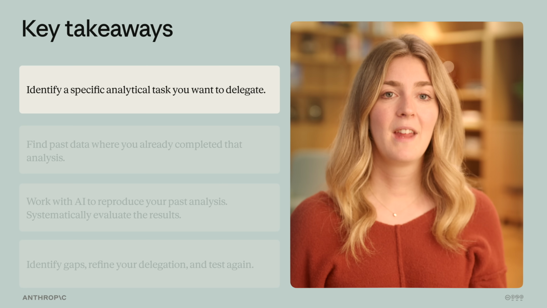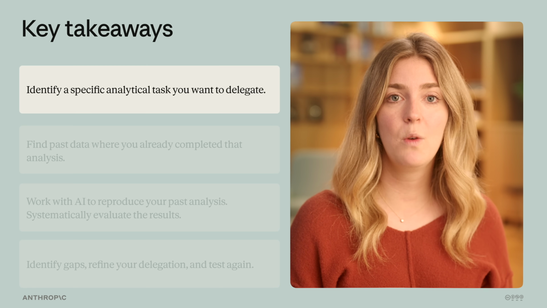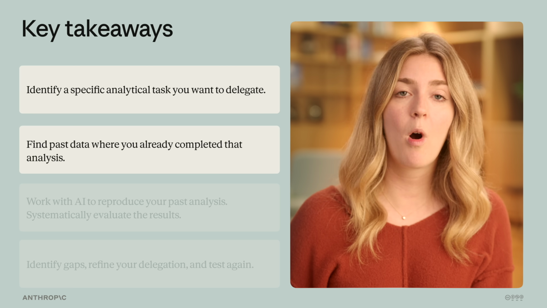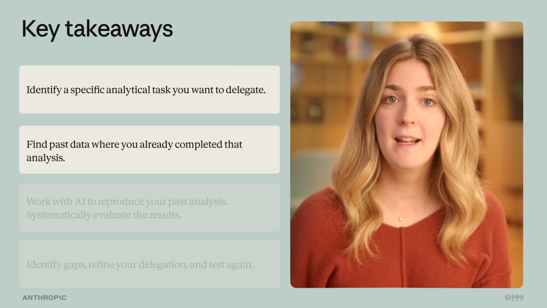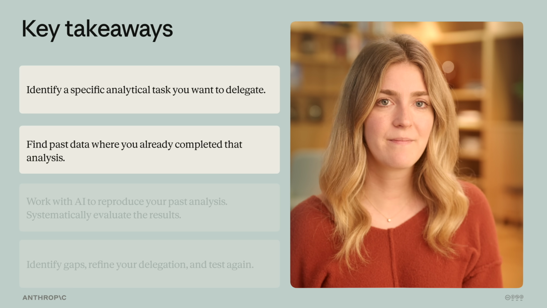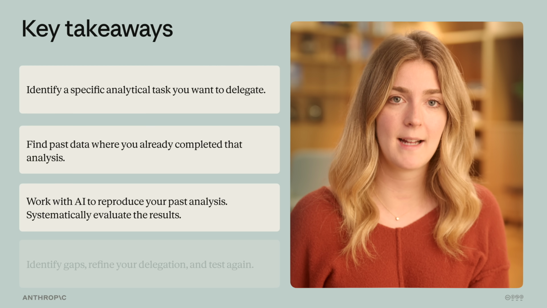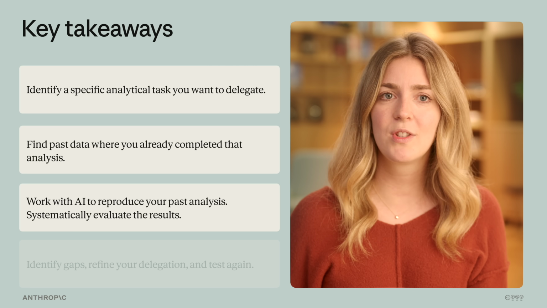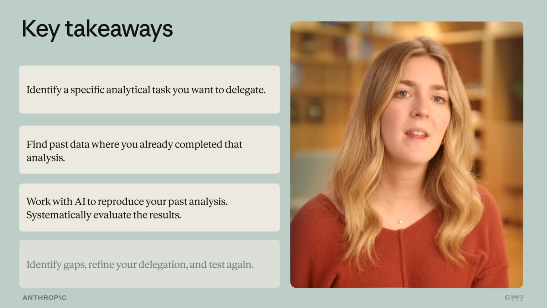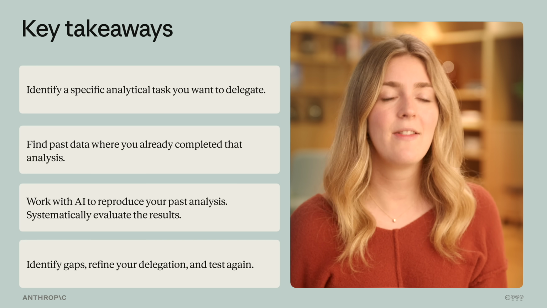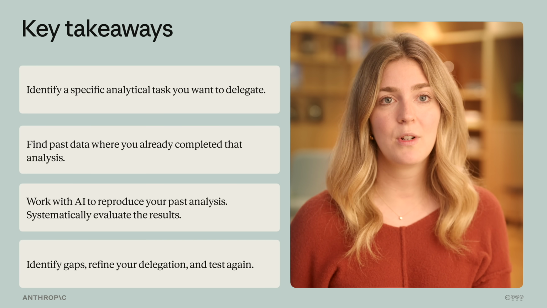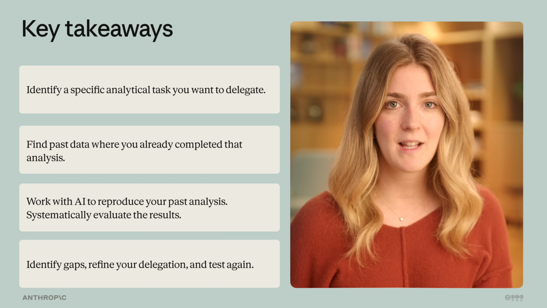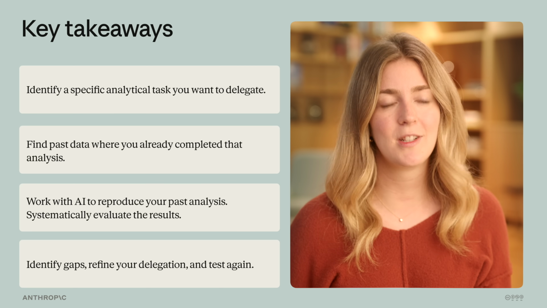So here's the framework. Identify a specific analytical task that you want to delegate. Be precise about what you need. Then, find past data where you already completed that analysis. You need the right answers to evaluate whether AI can arrive at them. Work with AI to reproduce your past analysis and systematically evaluate the results. What did AI produce? How did it approach the task? How did it communicate findings? Identify gaps, refine your delegation, and then test again. If you can validate that AI produces correct results, you've built an approach that you can confidently use on new data. But if you can't get there after several refinements, you've learned that this isn't a task you should delegate.